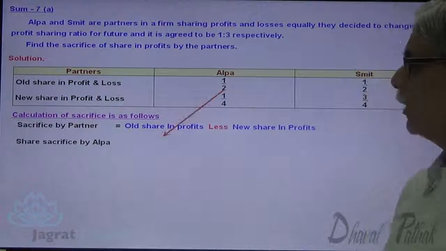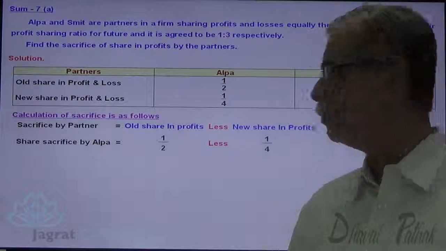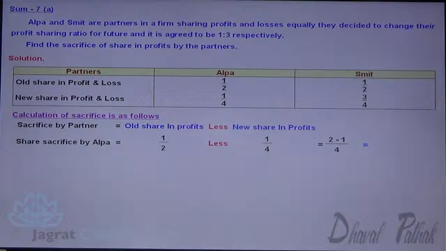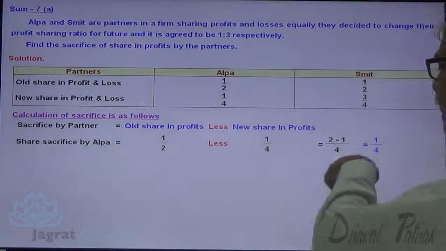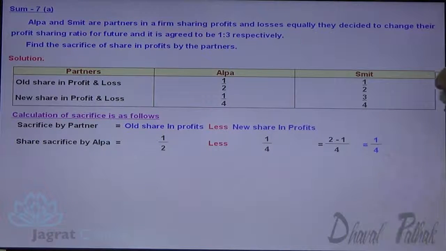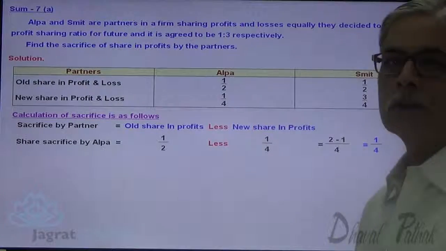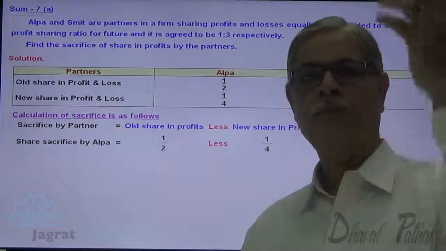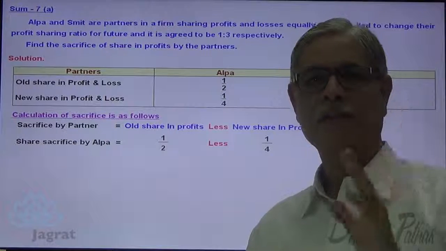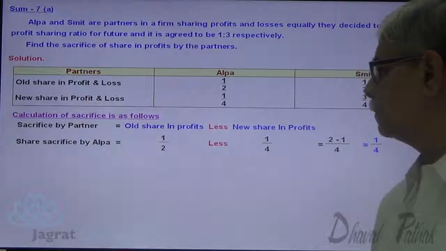So old share in profit of Alpa is 1/2, new share in profit is 1/4, so 1/2 minus 1/4. So 2 minus 1 divided by 4, 1/4 is the share sacrificed by Alpa. Formerly her share was 50%, new share is 25%, so sacrifice is 50 minus 25, 25% is the sacrifice, that means 1/4 sacrifice.